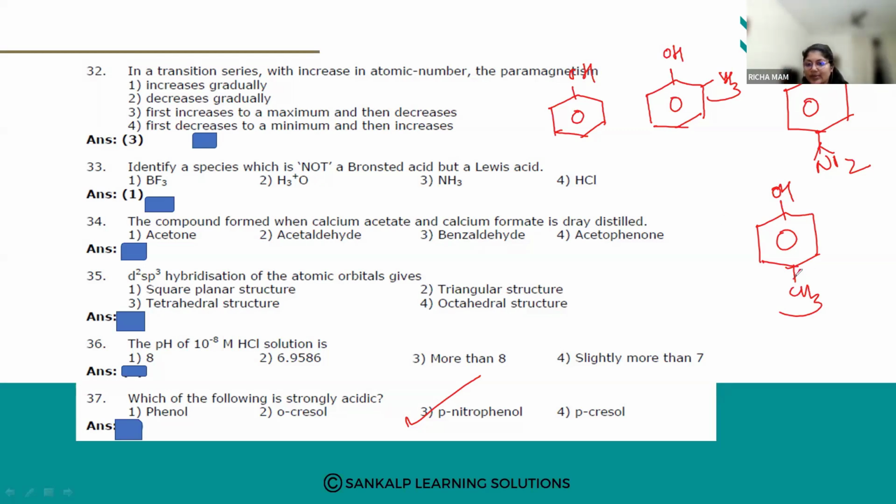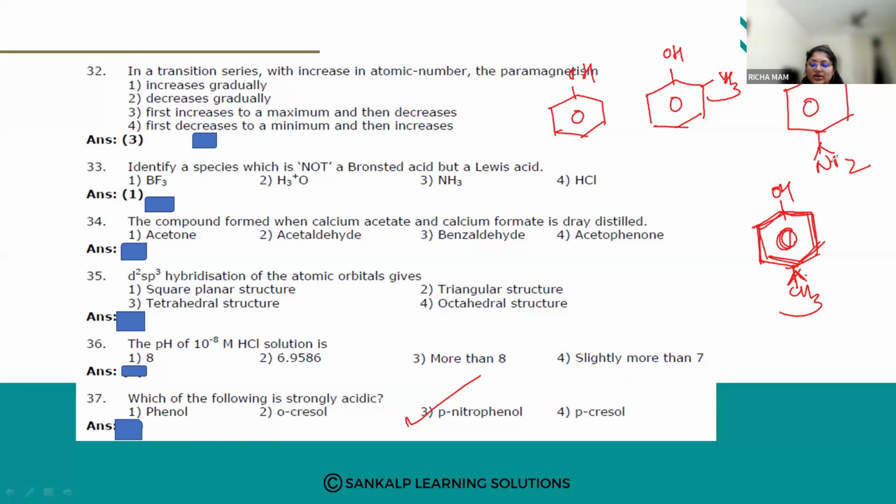And when you have an electron donating group, what will happen to the electron density of the benzene ring? It will increase, and therefore para-cresol will be less acidic in nature as compared to para-nitrophenol.